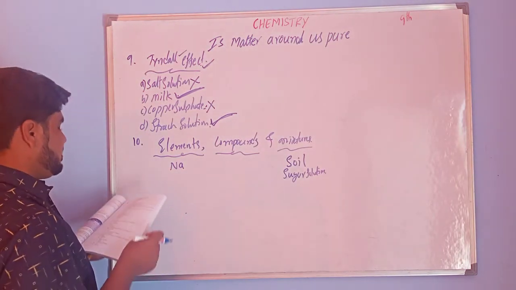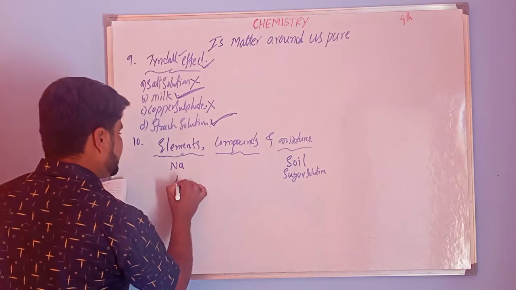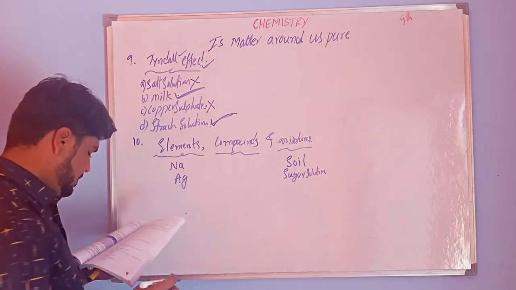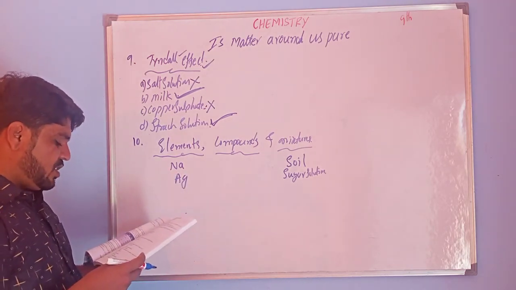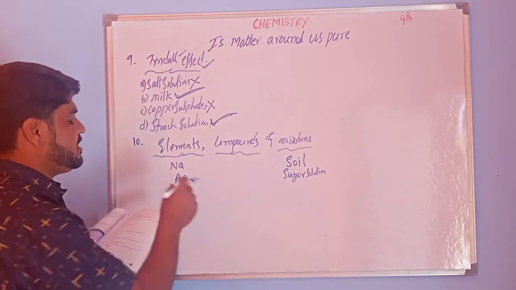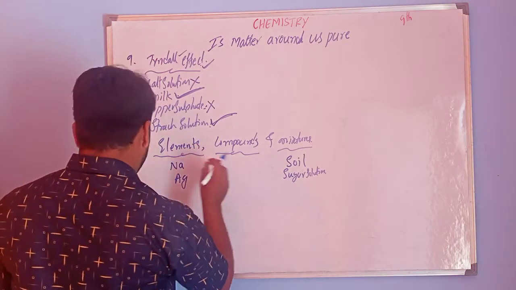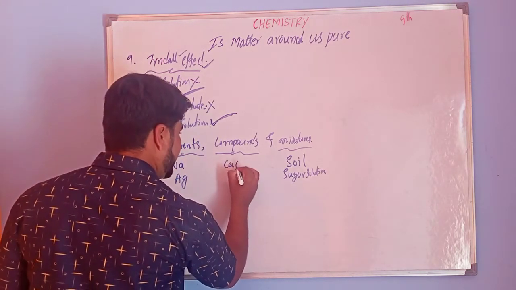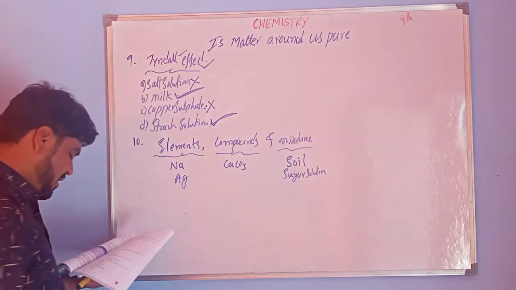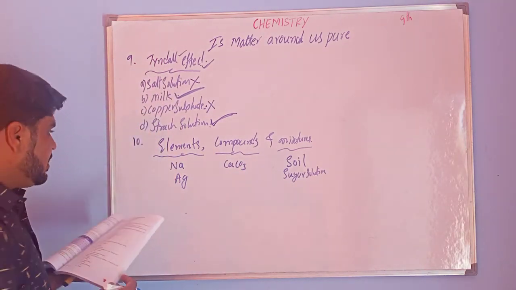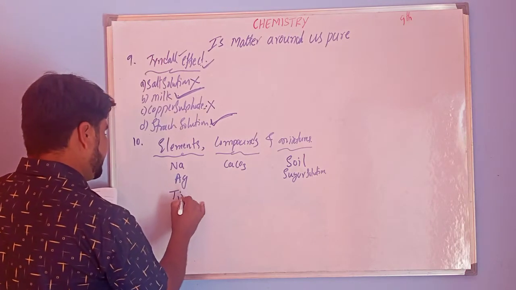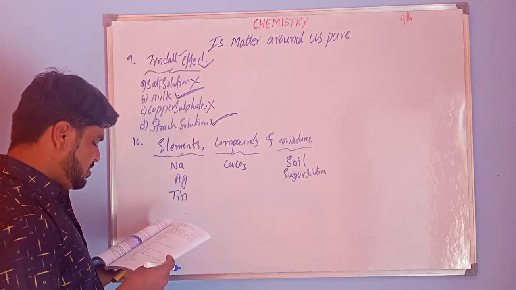Next, silver. Silver is a metal, Ag. Next, calcium carbonate. It is a compound, CaCO3. Next, tin. Tin is also an element.